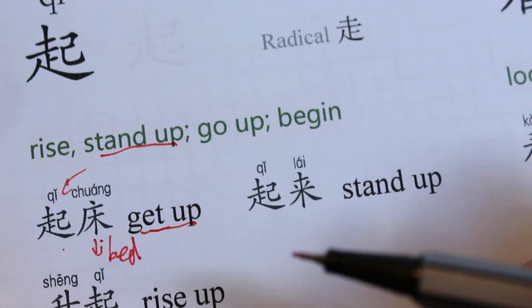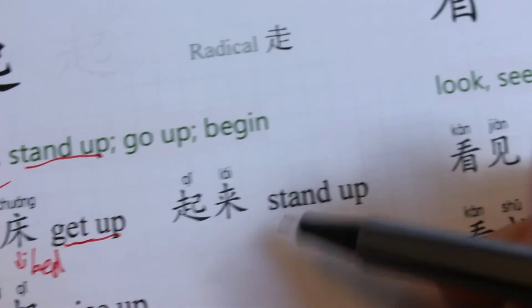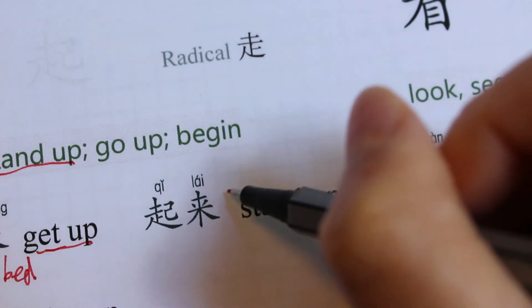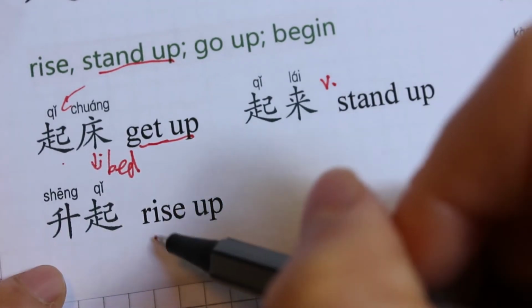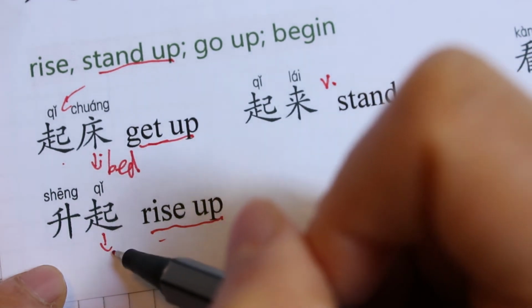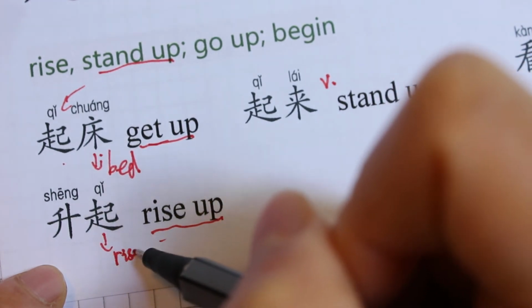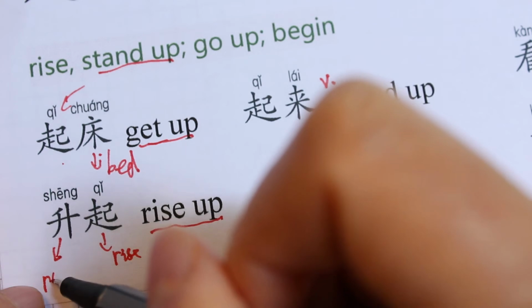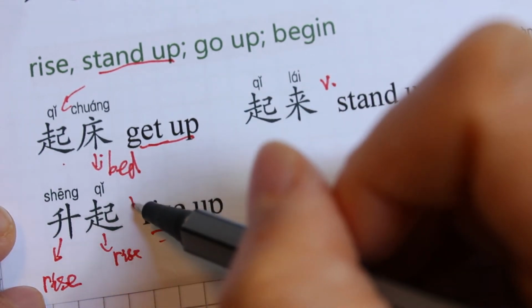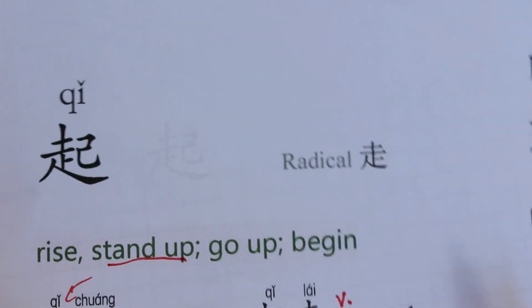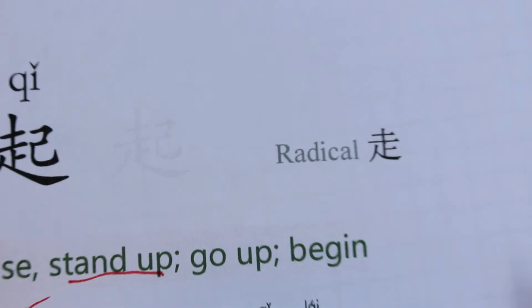So you get up. 起来 means stand up, used as a verb. Stand up. 升起 means rise up. 起 here means rise, and 升 also means rise. So 升起 is used as a verb, rise up. Okay, now let's try to write 起 together.